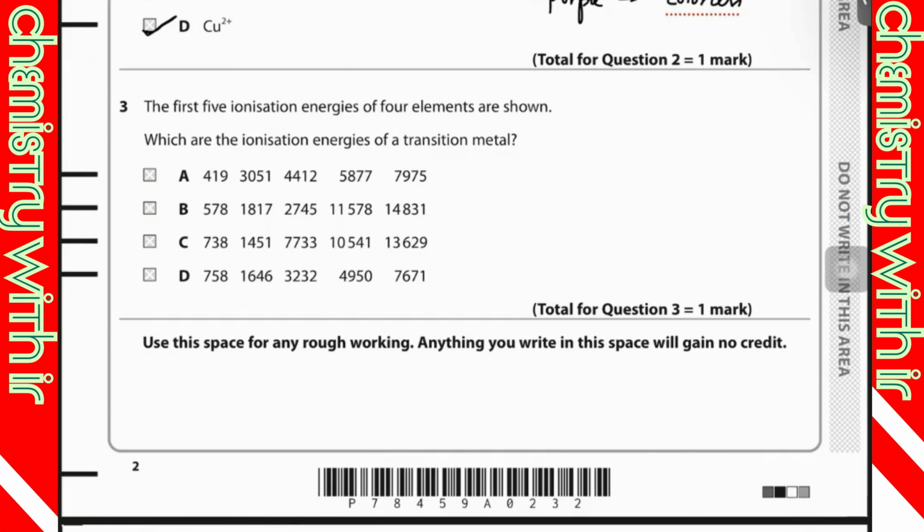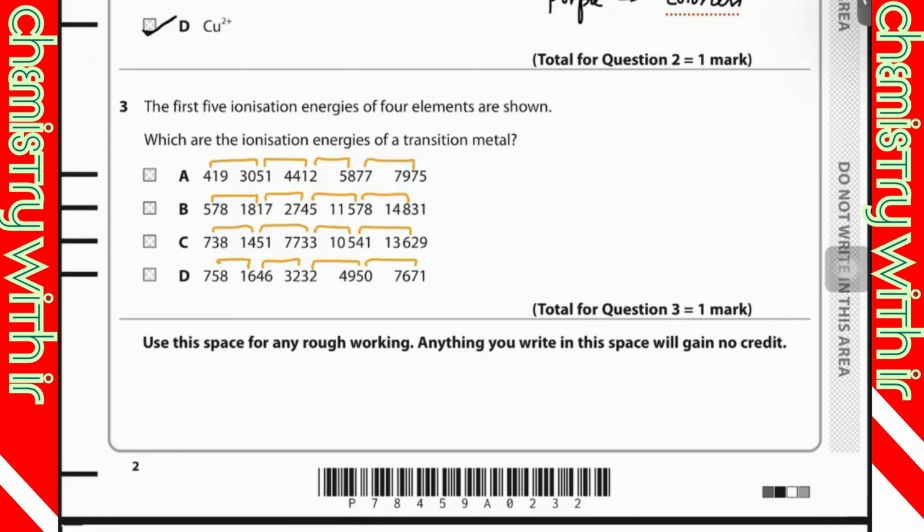So how can you know this? You can subtract the two ionization energies and you can see the difference. The option in which you will see the minimum difference would be the correct option. So you are going to subtract this one and this one, just like that. Same goes with B, same goes with C, and same goes with D.